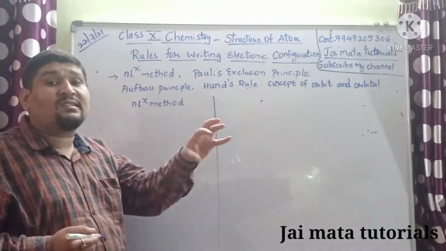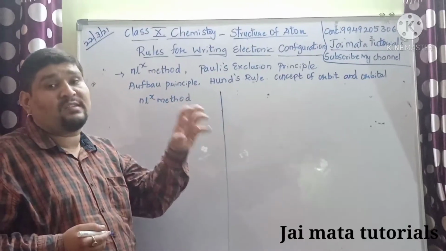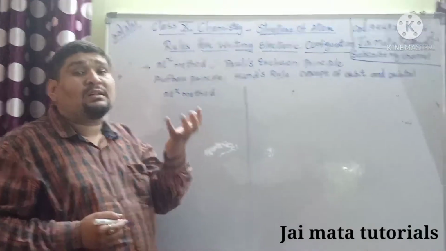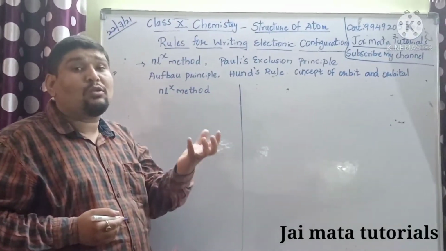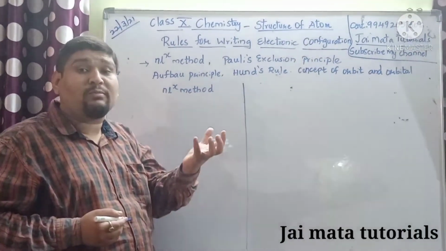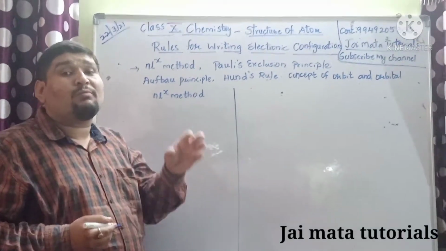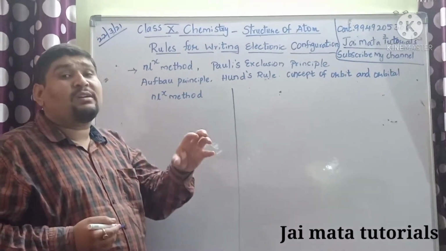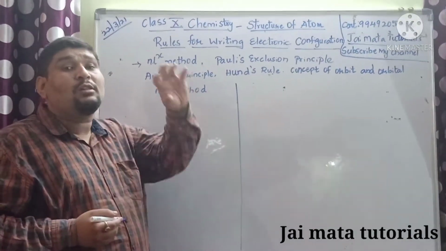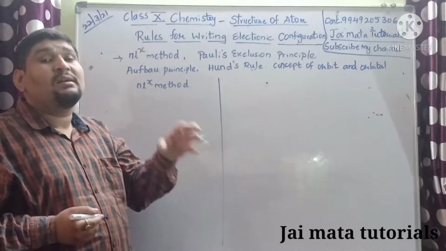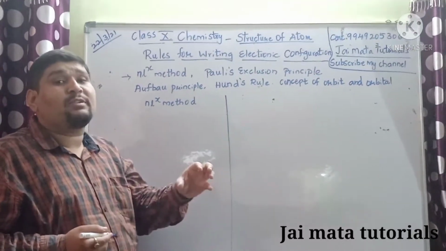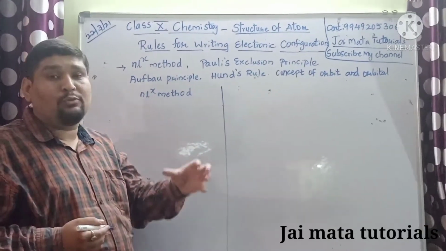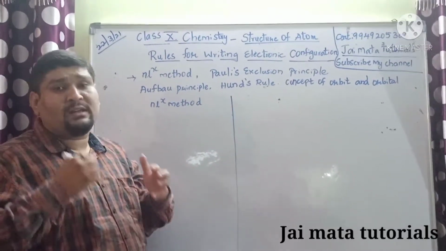As we know, the sun is the center and all planets revolve around the sun. In the same way, the atom consists of a nucleus, and the weight of an atom is due to its nucleus, because of the presence of protons and neutrons in it. Just as the sun is the center and all the planets revolve around it, the nucleus of the atom is the center and all the electrons revolve around the nucleus. So you already know about this concept.